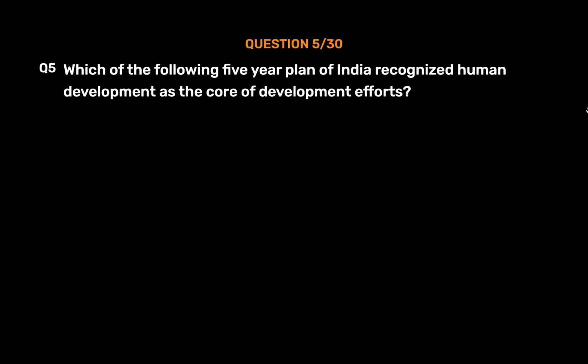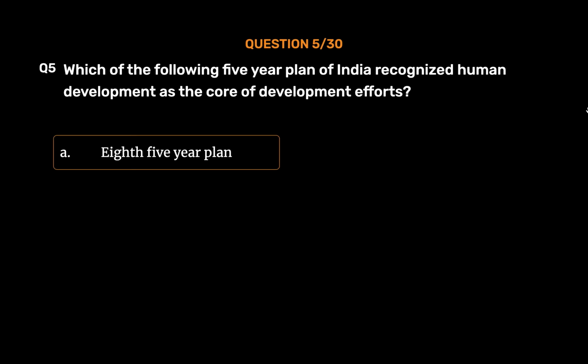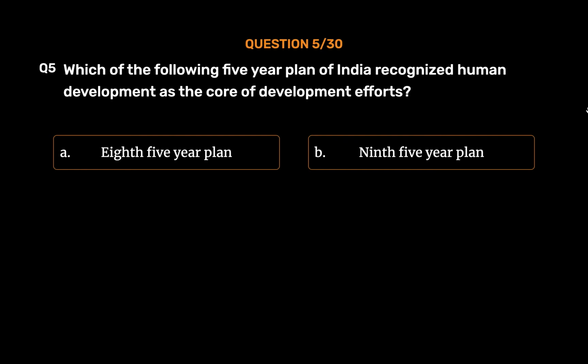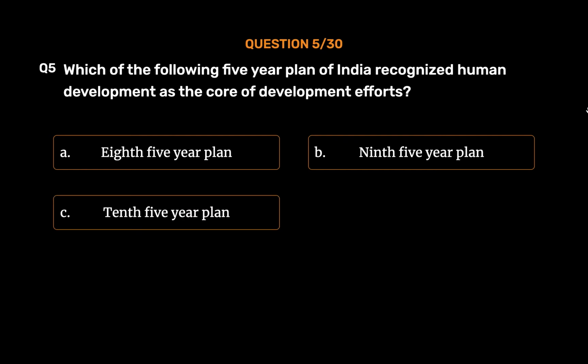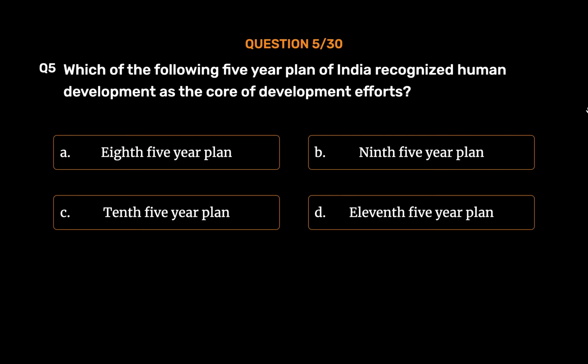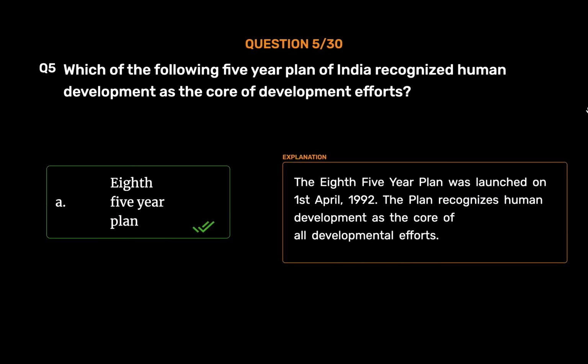Question number 5. Which of the following 5-year plan of India recognized human development as the core of development efforts? Option A. 8th 5-year plan. Option B. 9th 5-year plan. Option C. 10th 5-year plan. Option D. 11th 5-year plan. The correct answer is Option A. 8th 5-year plan. The 8th 5-year plan was launched on 1st of April, 1992. The plan recognizes human development as the core of all developmental efforts.